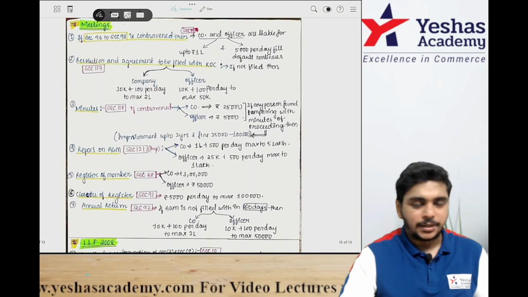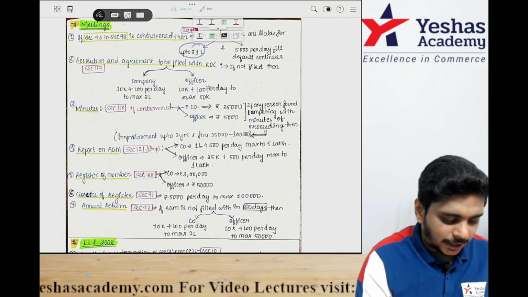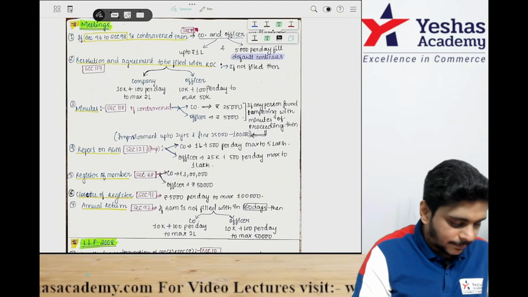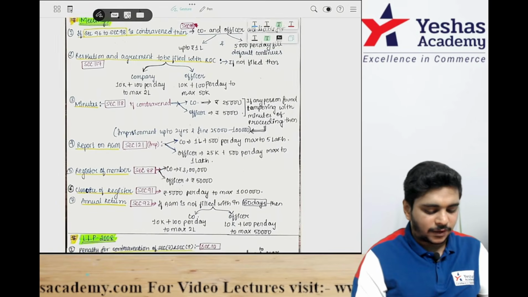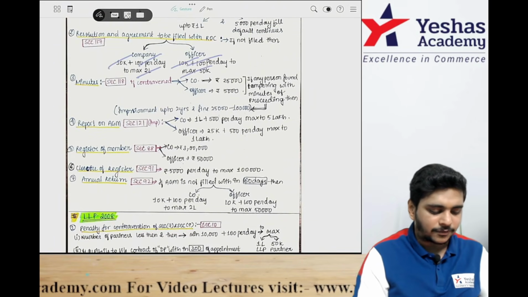Then, the meeting chapter. If the provisions of meetings are contravened, fine up to 1 lakh and 5,000 rupees per day until the default continues. Then, registers and agreements to be filed with the ROC. If not filed, 10,000 rupees and 100 per day, maximum 2 lakh, maximum 50,000.